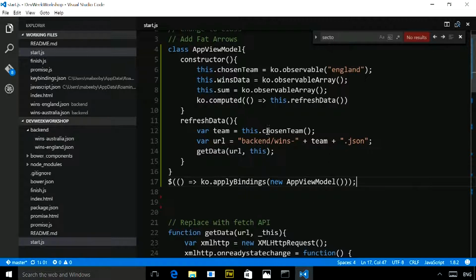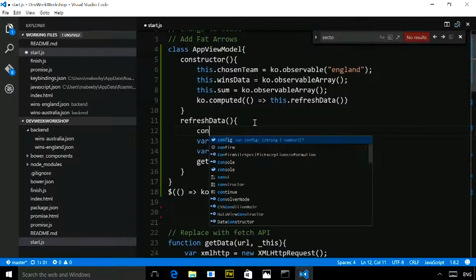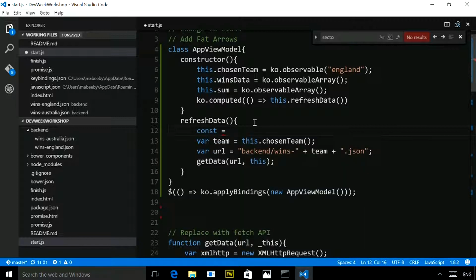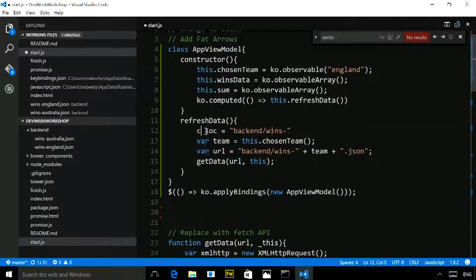So another feature that's been added to JavaScript is the idea of consts. In other languages, you might want to have a constant variable which doesn't change, or something which shouldn't change. So maybe this backend wins, for example, I might want to be a const. Typically an API endpoint is the sort of thing you might put in there. Exactly. So const would be basically an alternative name for lock, but the difference is that it can now not be changed.